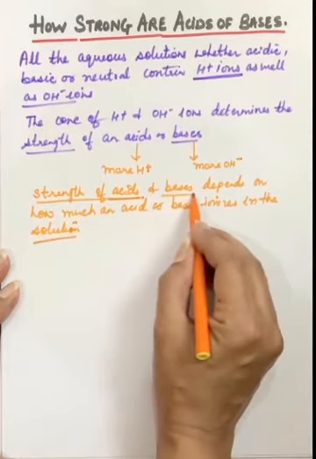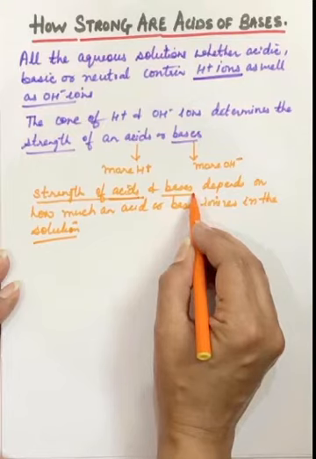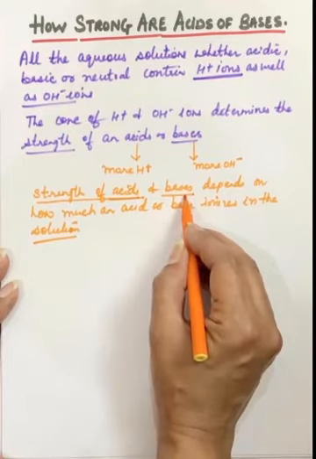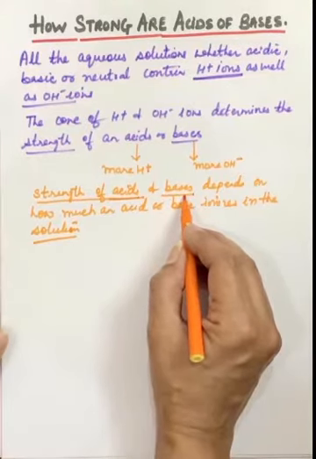And similarly, when a base is ionizing, if it ionizes completely, more OH minus ions will be there and the strength of that base will be more. And if the base is not ionizing completely, less OH minus ions will be given out by this base. That means the strength of this base will be less.